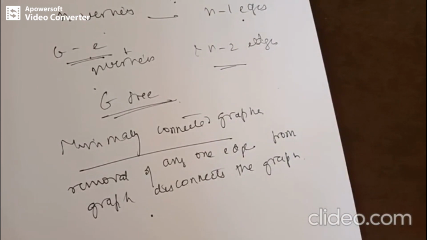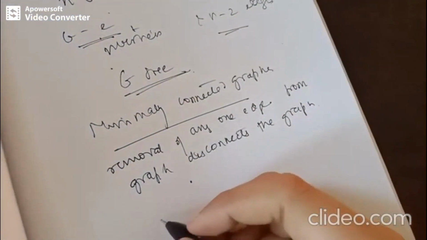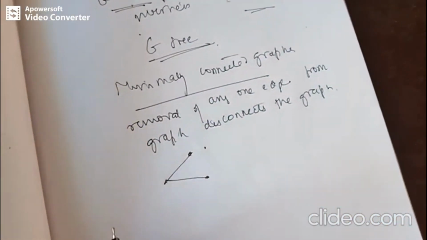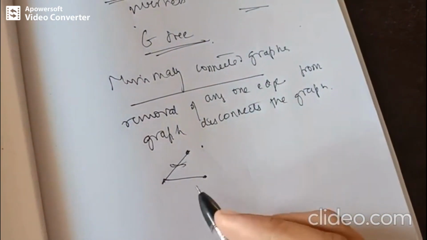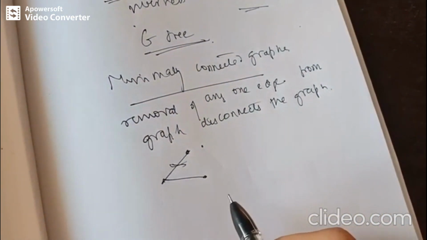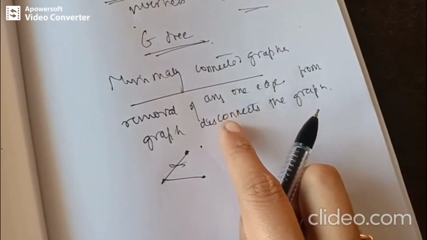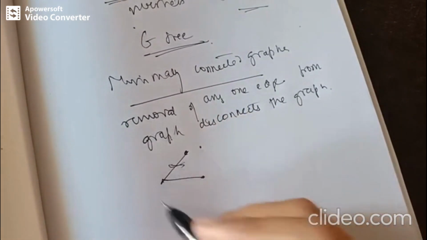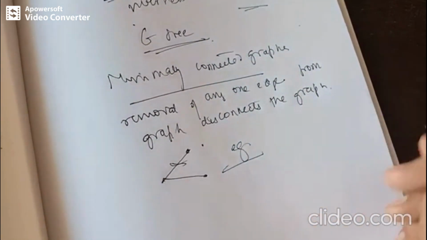Let us take an example for minimally connected. If we take this example, what does this tell us? This is a tree, right? Now, if you remove any particular edge from the graph, it is a disconnected graph, right? So, as per the definition, a connected graph is said to be minimally connected if the removal of an edge disconnects the graph. So we can take this as an example.